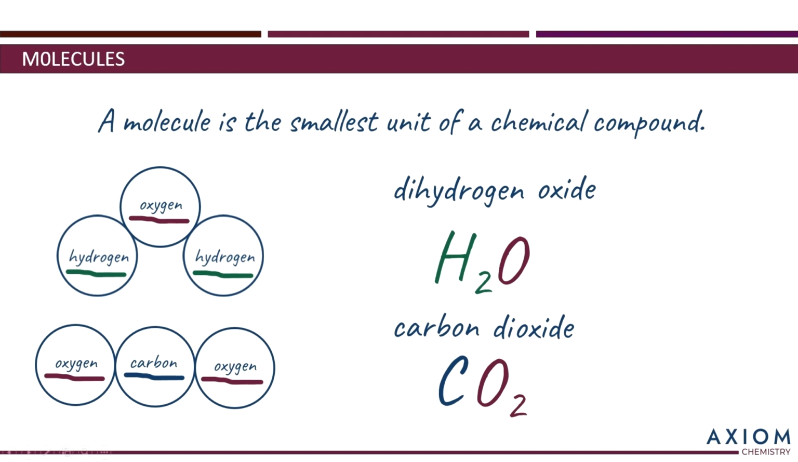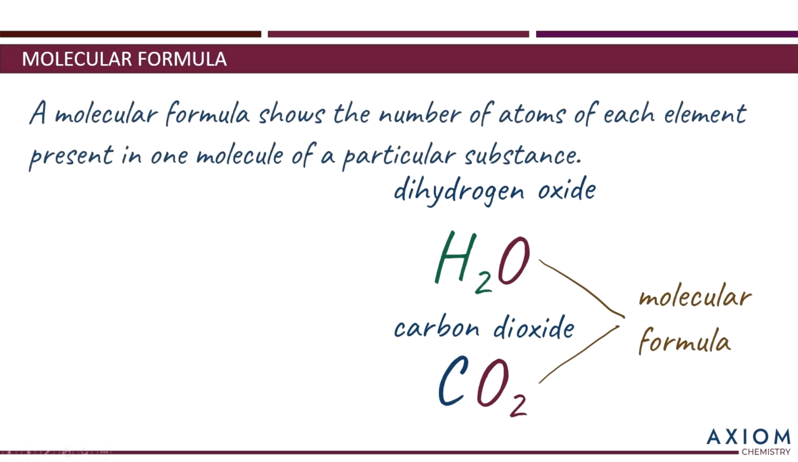Now, these groups of symbols have a special name. We call them the molecular formula of the compound. Let me give you a definition of a molecular formula. We can say that a molecular formula shows the number of atoms of each element present in one molecule of a particular substance. So let's look at some examples.